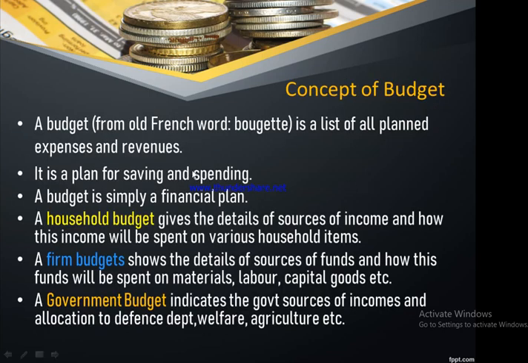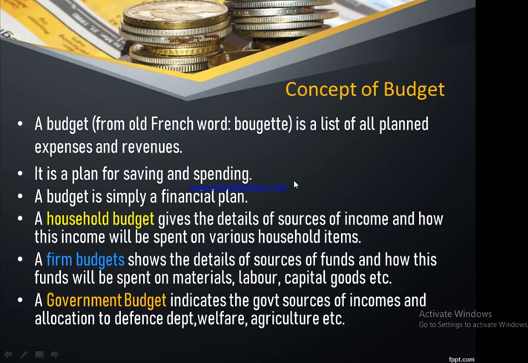The word budget is taken from the French word bougette, which means a list of all the planned expenses and revenue. Before we prepare a budget, we first try to forecast what all things are supposed to take place. Then proper discussion and planning is done. Once these activities are completed, we put all those discussions and plans into quantifiable terms. So it's a list of all the planned expenses and revenues. It's a plan for savings and spending.